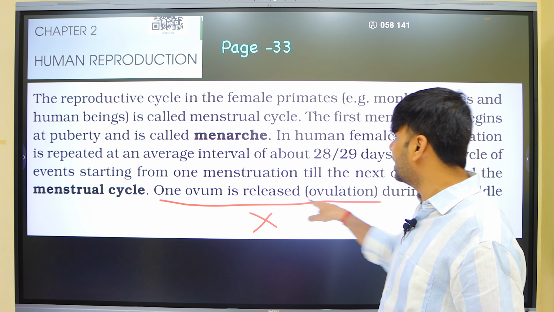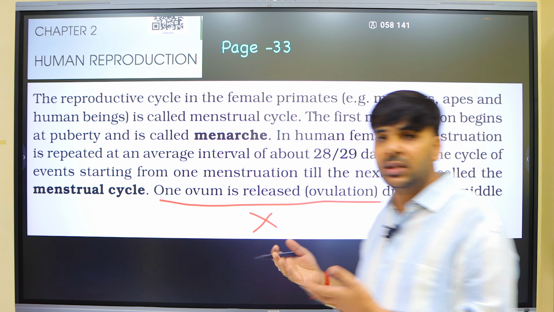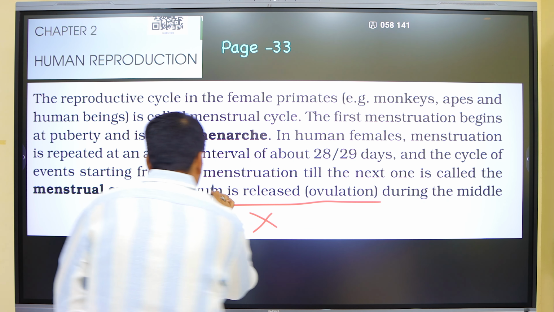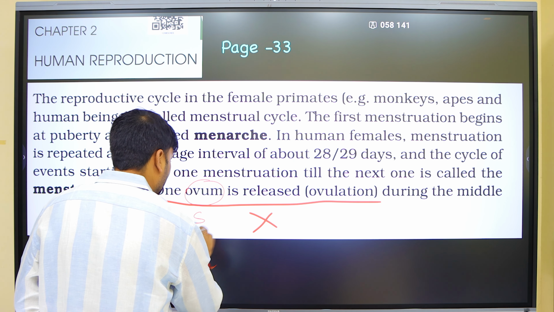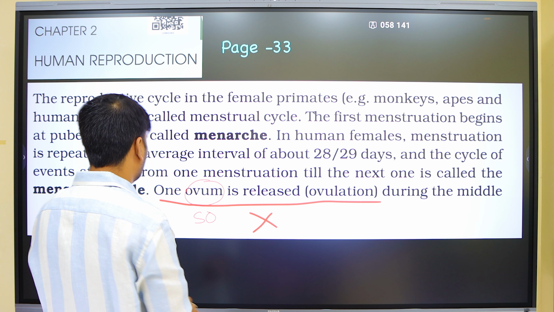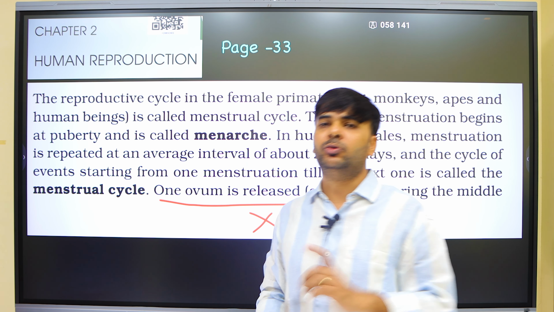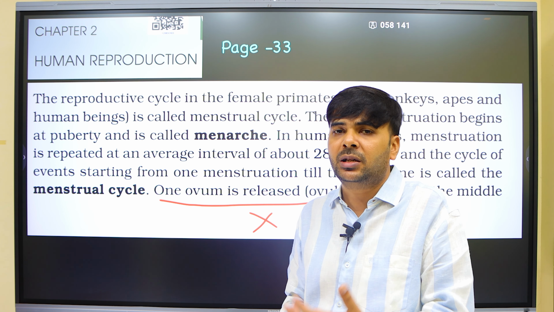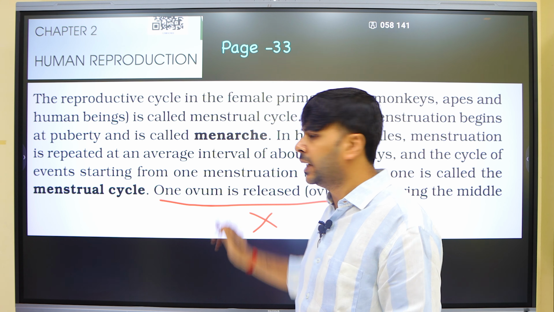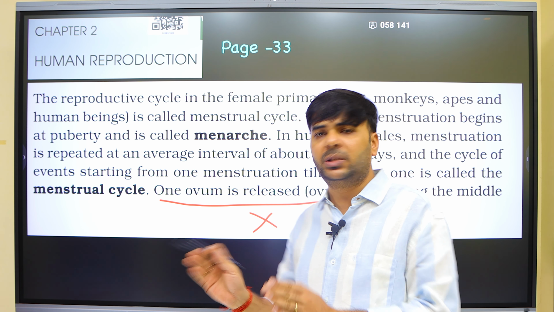One ovum is released during ovulation. Again wrong, same line. One secondary oocyte. Here not ovum, it is secondary oocyte. Same page, lower lines. It is not ovum, it is secondary oocyte. Or if secondary oocyte is confusing for students, we can write egg. Egg is a perfect word to explain this.